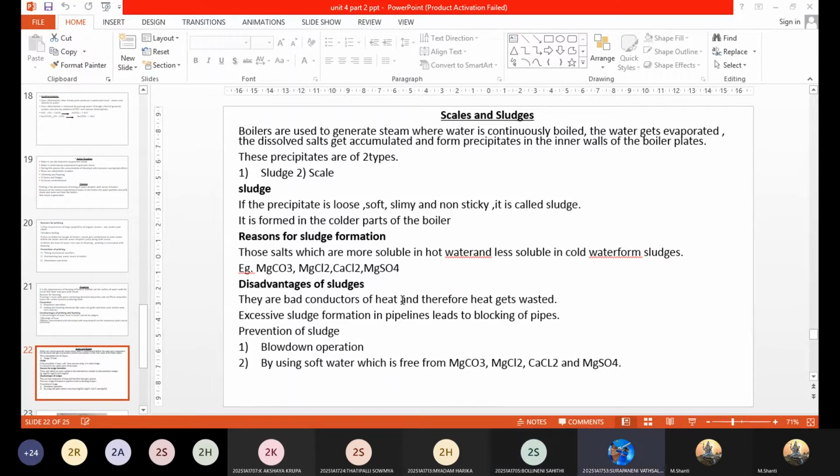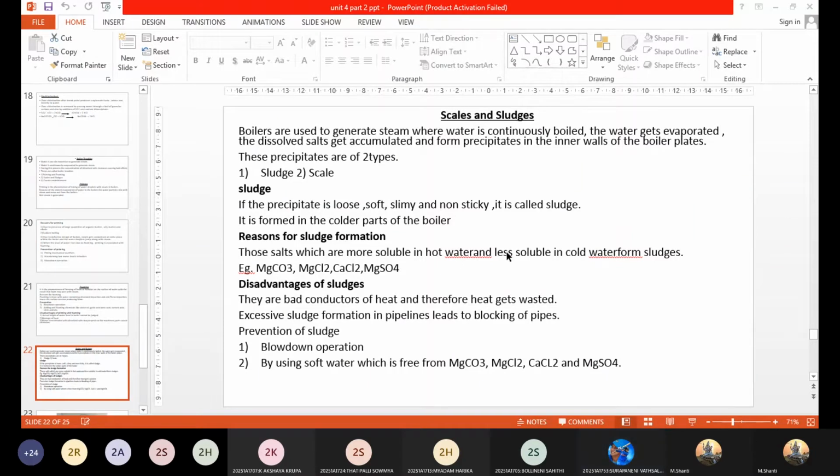Ma'am, on boiling, will the temporary hardness salts evaporate? Yes, those will evaporate. But you are left over with the permanent hardness causing salts, no? So what about those salts if they are not treated?